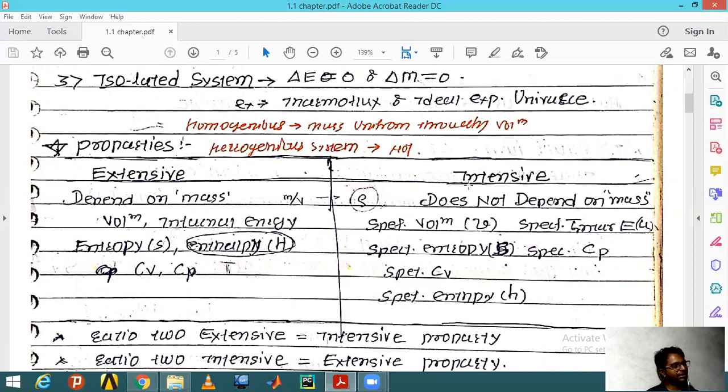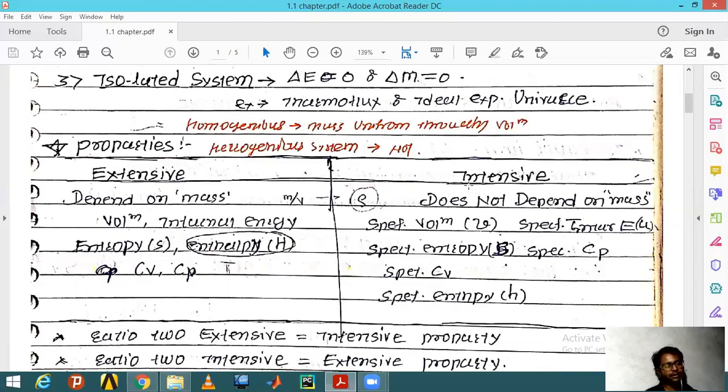An extensive property is based on mass, on how big or small it is. An intensive property does not depend on how big or small it is.